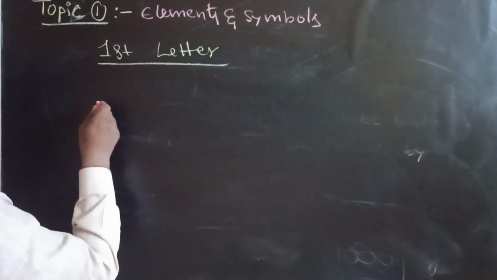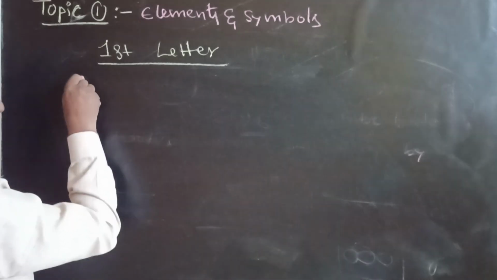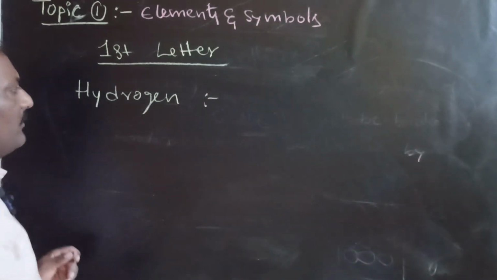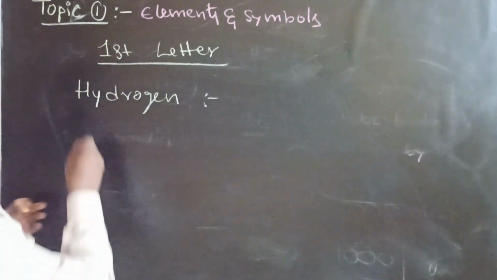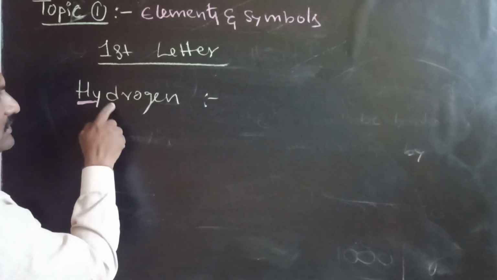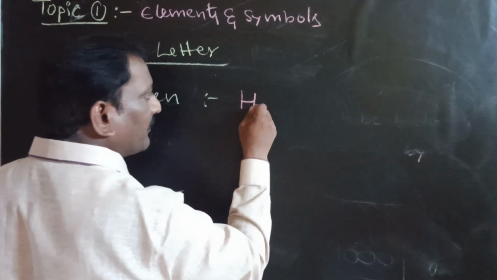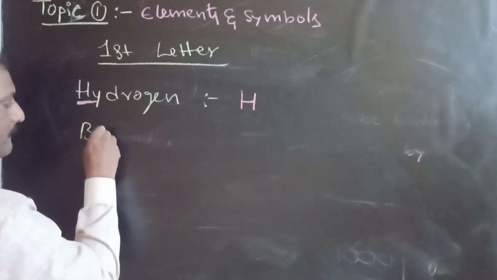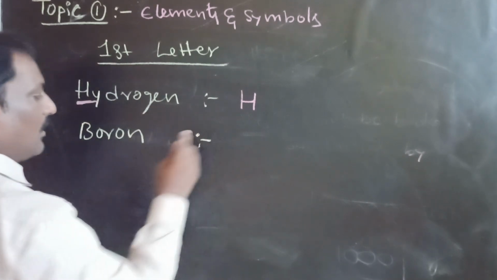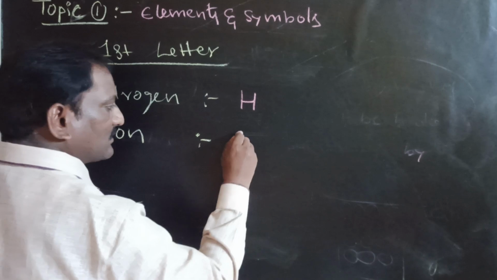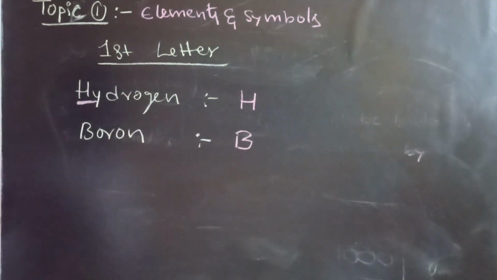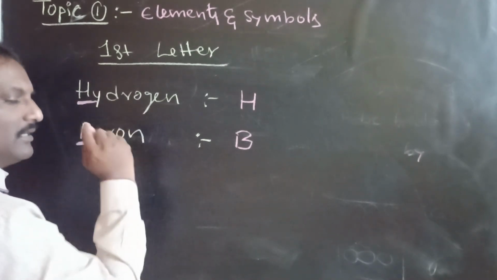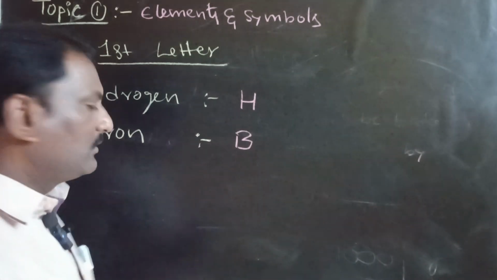The first, very simple example is hydrogen. What is the symbol of hydrogen? That is H, because the hydrogen symbol is taken from the first letter of the name of the element. Next one is boron. The symbol of boron is capital B, because we are discussing symbols taken from the first letter.